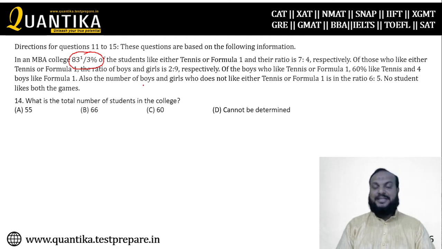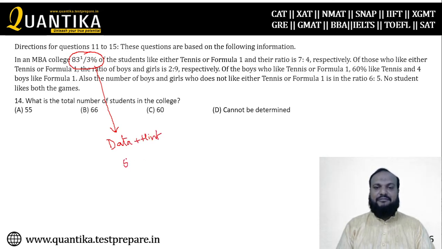Otherwise, the number of students or persons will become a fraction, which I feel you do not want to happen. So this is the most important fact that you should keep in mind, because this will not be explicitly mentioned in the XGMT set. So this is not just data, this is data plus hint. Data plus hint.